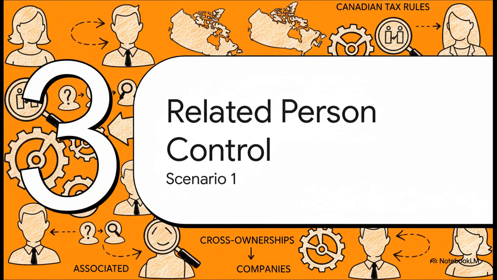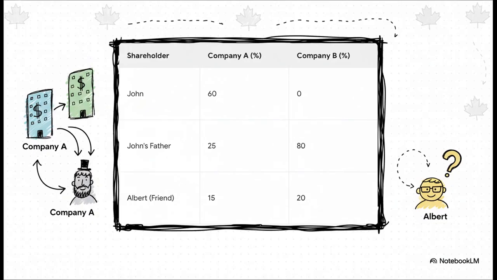All right, time to get our hands dirty. Let's apply these rules to our first case study. This one is a classic example that involves control by related people, plus an interesting little twist. Okay, let's look at the players. We have 2 companies, A and B. John has a controlling stake in Company A with 60%. His father, meanwhile, controls Company B with a whopping 80%. And here's the important detail: John's father also owns 25% of Company A. Albert, their friend, is just a minority shareholder in both.